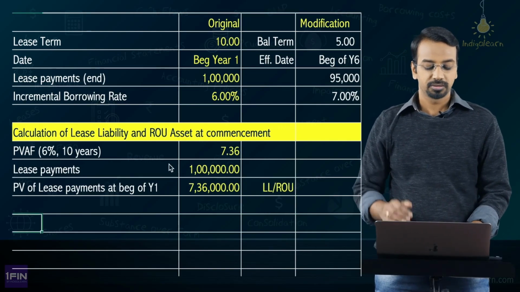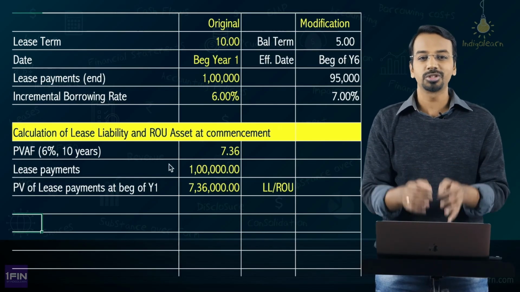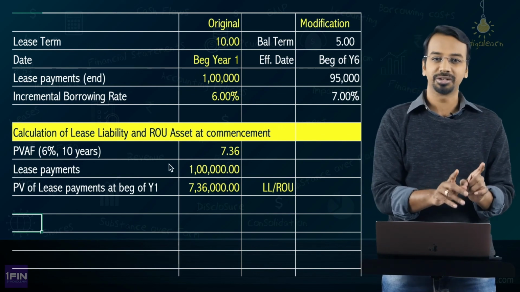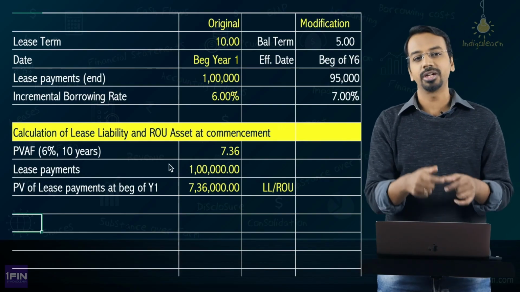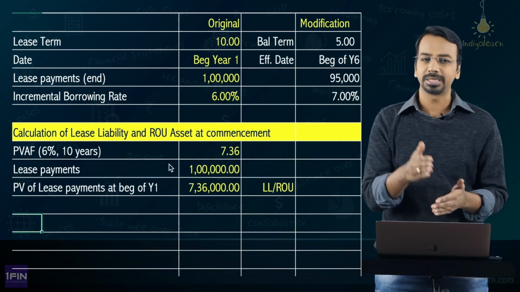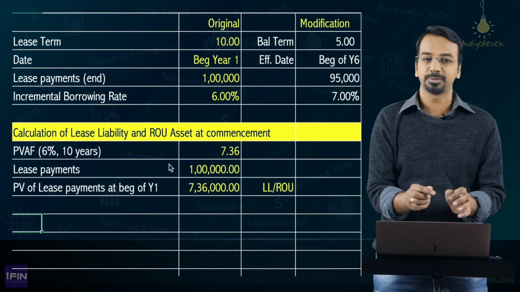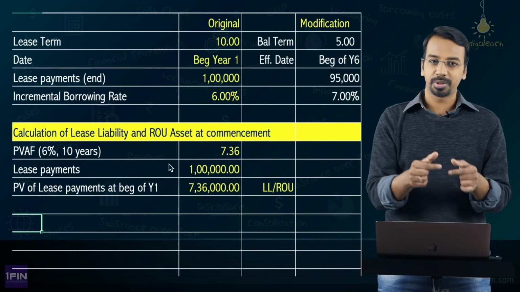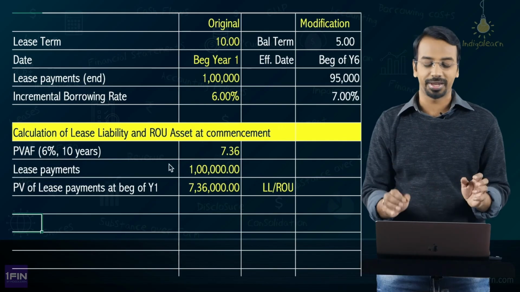Okay. Now, we have computed it at the commencement. Now, what we need to do? We need to arrive at the closing balances of lease liability and right of use asset at the end of year 5. Okay. That is the next thing that we need to do. And as I told you earlier, to calculate the closing balance of lease liability, you can simply take the present value of 1 lakh for the balance 5 years at 6%. That will also give you the lease liability closing balance, or you can prepare a schedule where you calculate the opening balance, interest, payments and the closing balance. That is also fine, right?